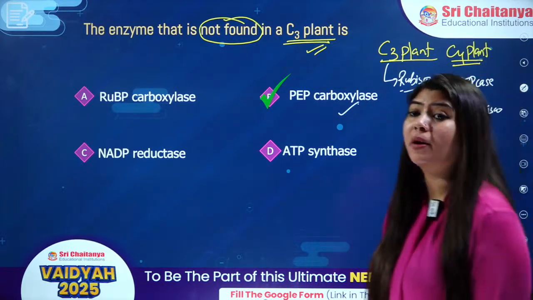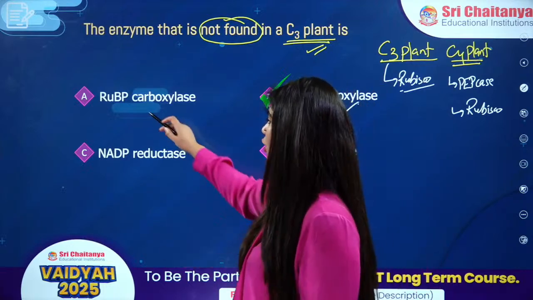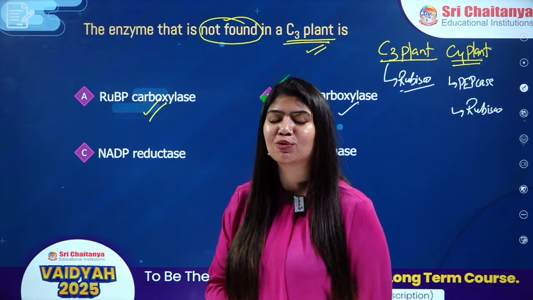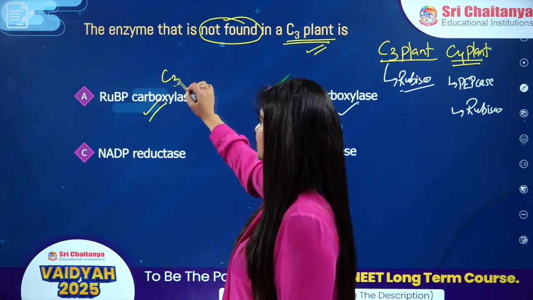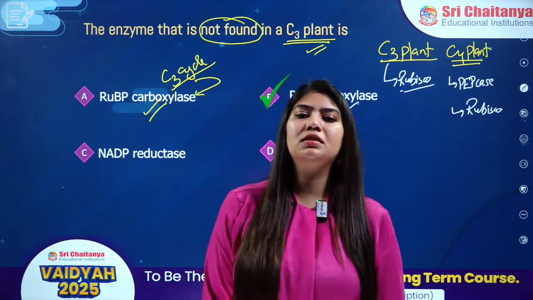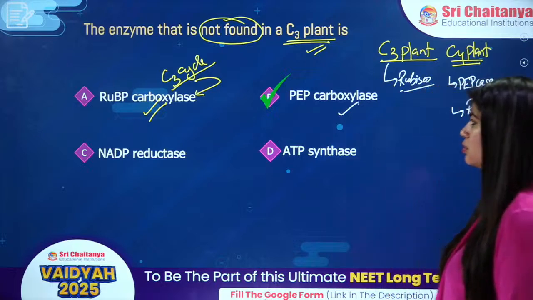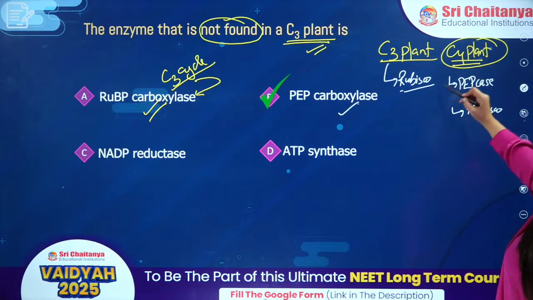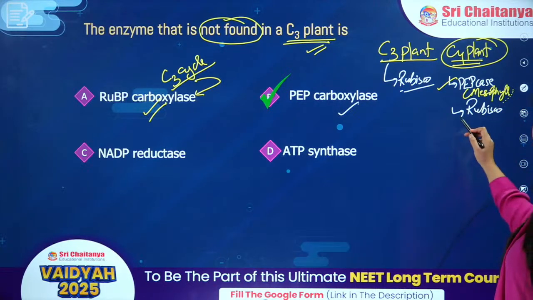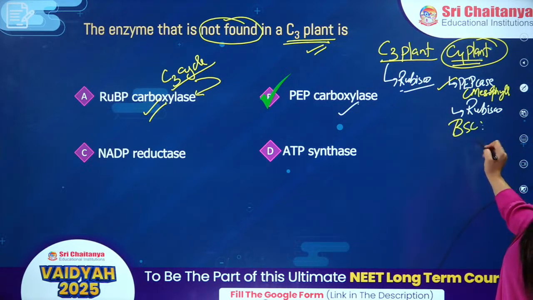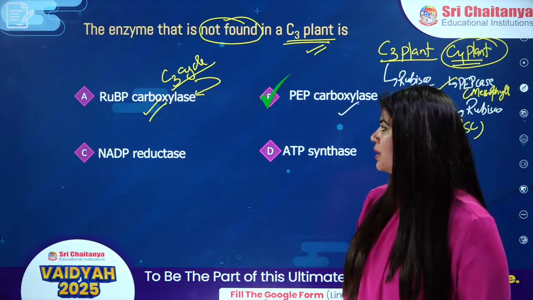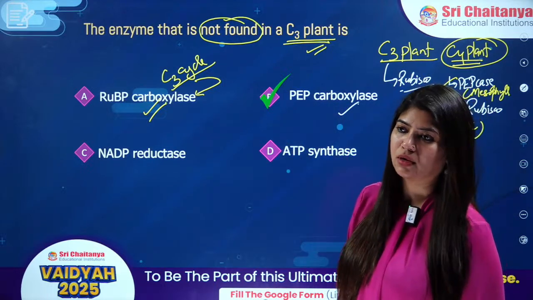See, question is asking you about not found. Rubisco obviously is there in the case of C3 plants. Otherwise, they won't be able to make glucose molecule through Calvin cycle, or we can say C3 cycle. So for C3 cycle, this is acting as an enzyme to fix carbon dioxide. Okay, answer is option number A. But in case of C4 plant, we're gonna see peptase in my outermost mesophyll cells, and rubisco is in bundle sheath cells, right? Yes, yes. Answer is option number 1, which is RUBP, which is pep carboxylase. Sorry, option number 2.